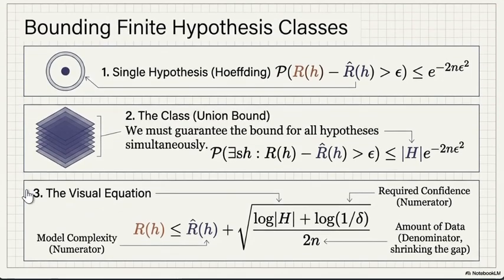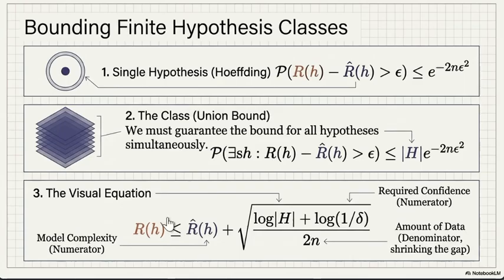Then bounding finite hypothesis classes. Start with one fixed hypothesis. Hoeffding's inequality bounds the deviation between true and empirical risk. And to protect every hypothesis in a finite class at once, we use the union bound. So the final result is that true risk is less than or equal to empirical risk plus a term that grows with the log of the class size and shrinks with the square root of the sample size.